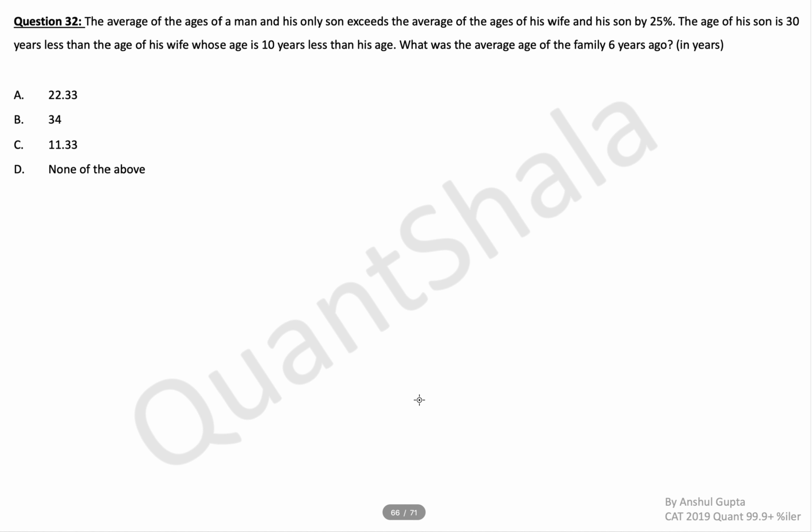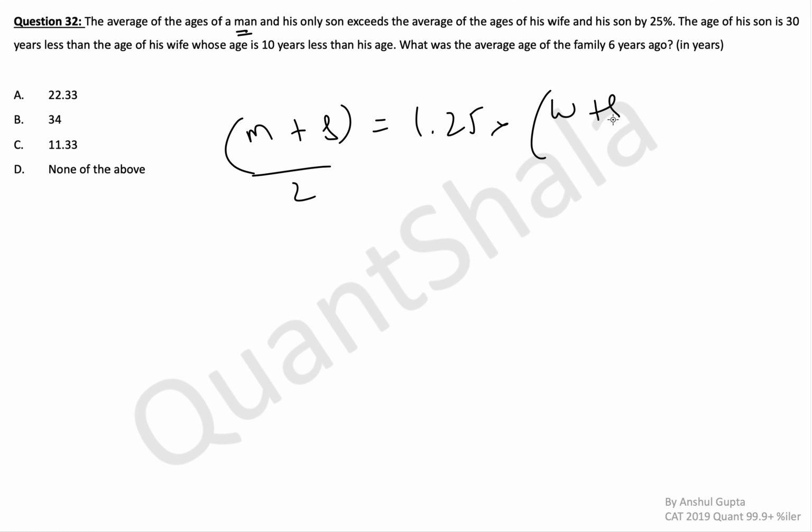Okay. Coming to the next question now. Again, this question contains a slight catch which some of you missed. The average of the ages of a man and his only son exceeds the average of the ages of his wife and his son by 25%. Okay, let's say the age of man is M, the age of son is S, exceeds the average of the ages. So average will be this, average of the ages of his wife and his son by 25%. Okay, so 1.25 times average age of wife and son.